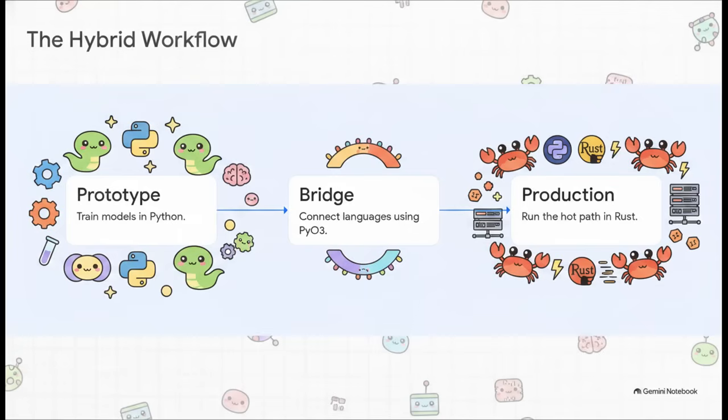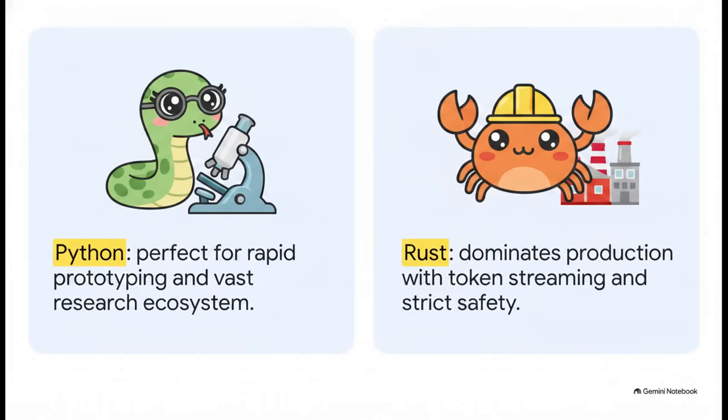So you might be wondering, is Python just dead? Absolutely not. No way. The future is actually this highly efficient partnership between the two. Here's what the modern workflow looks like. Step 1. Researchers use Python's massive ecosystem to prototype, experiment, and train the initial models. Step 2. Engineers use bridging tools like PyO3 to seamlessly connect that Python code over to Rust. And then Step 3. They rewrite the critical hot path, stuff like token streaming, tool dispatch, the high-throughput server architecture. They write all of that entirely in Rust. It's a brand new division of labor for AI.